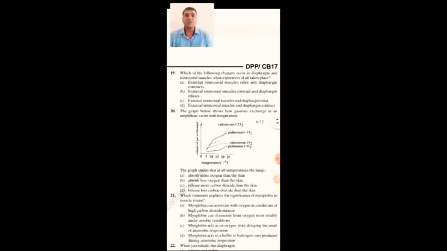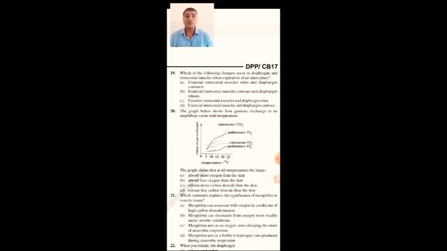Which of the following changes occur in the diaphragm and intercostal muscles when expiration of air takes place? External intercostal muscles relax and diaphragm contracts. External intercostal muscles contract and diaphragm relaxes. External intercostal muscles and diaphragm relax. External intercostal muscles and diaphragm contract.